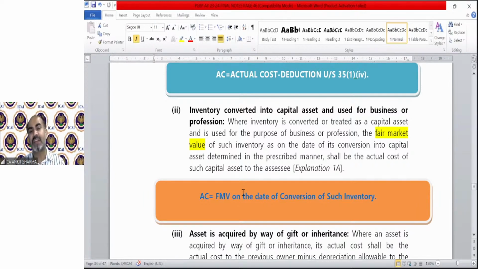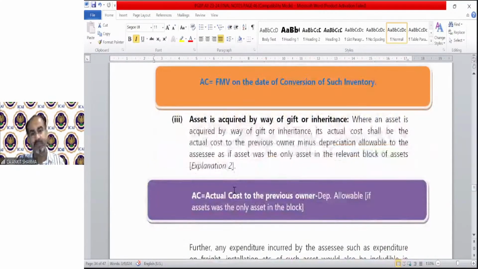Where inventory is converted or treated as a capital asset and used for the purpose of business or profession, the fair market value of such inventory as on the date of its conversion into a capital asset, determined in the prescribed manner, shall be the actual cost of such capital asset. It's very simple: at the time of conversion, the market value will be the cost of that capital asset.